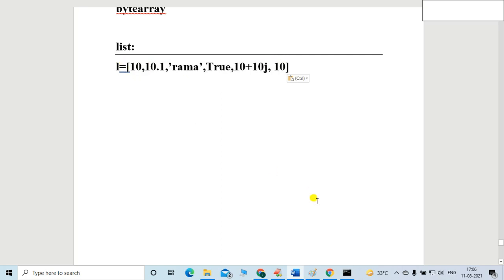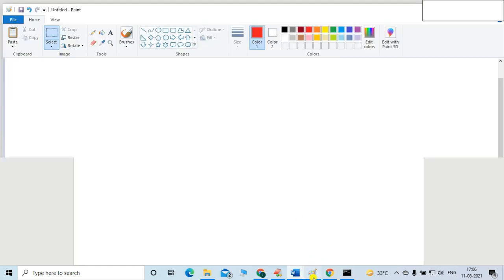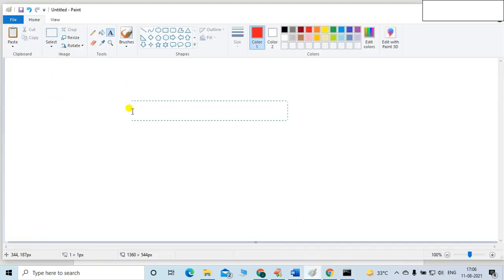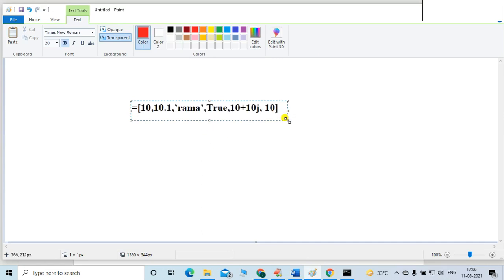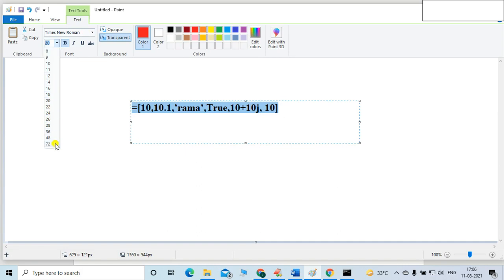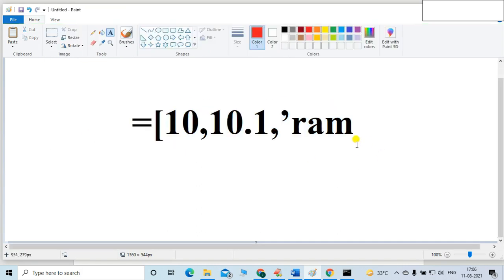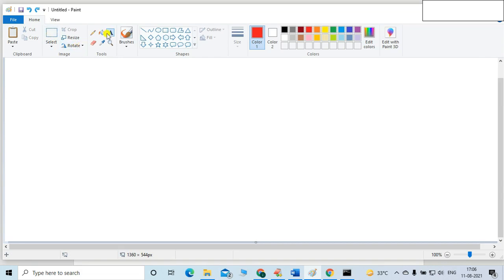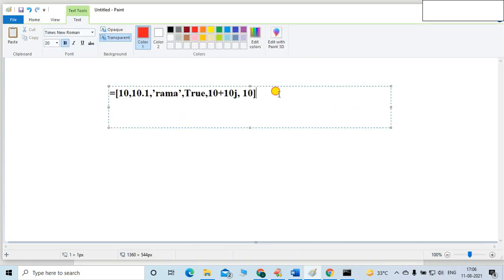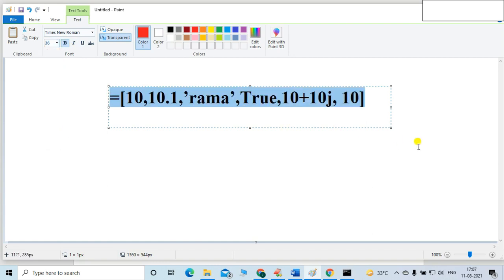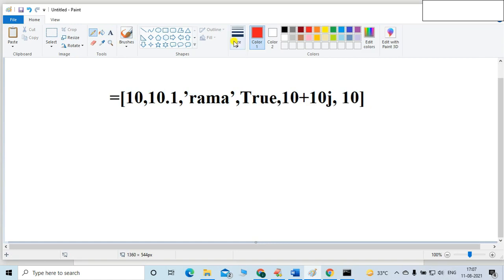Let me take the same thing here also, so that things will be very clear. Let me increase the font. Okay, no problem. This is L1, friends. Listen carefully. This is the L1 list, where there is an order.